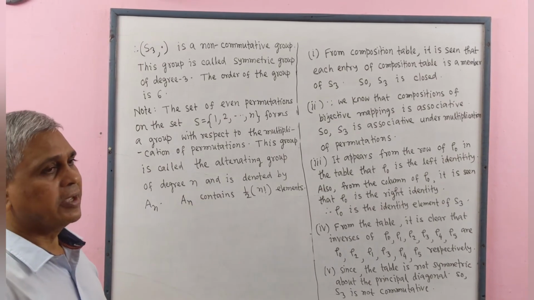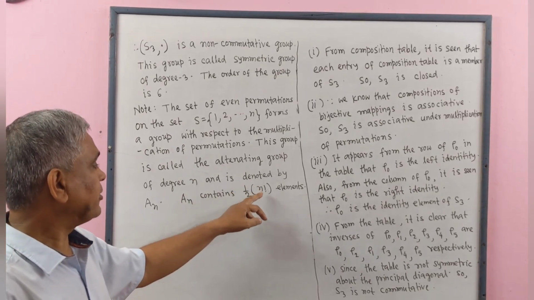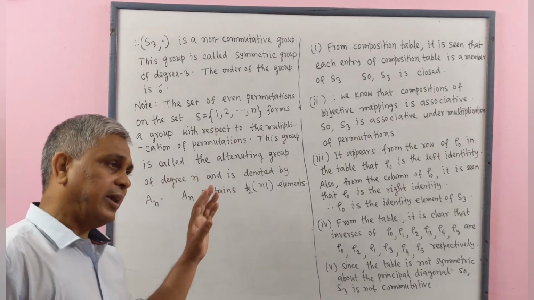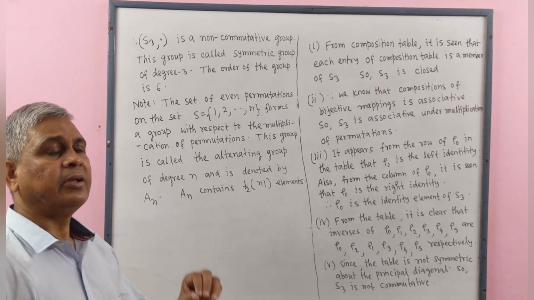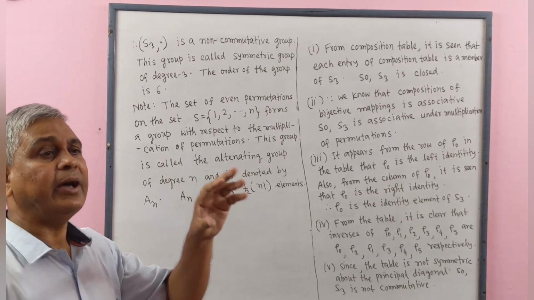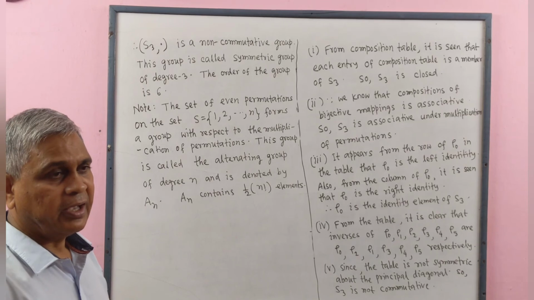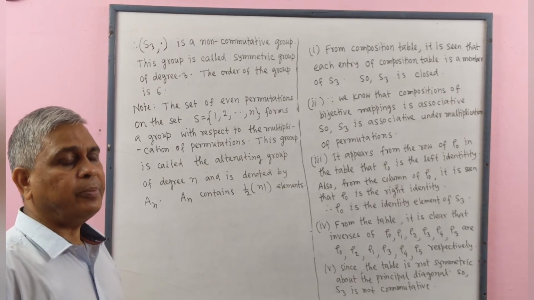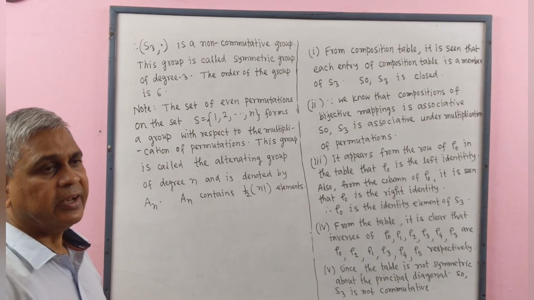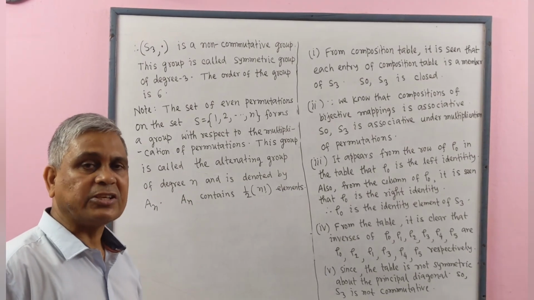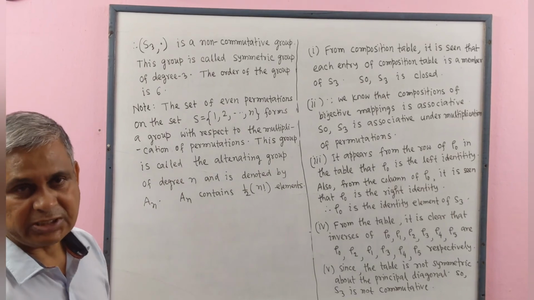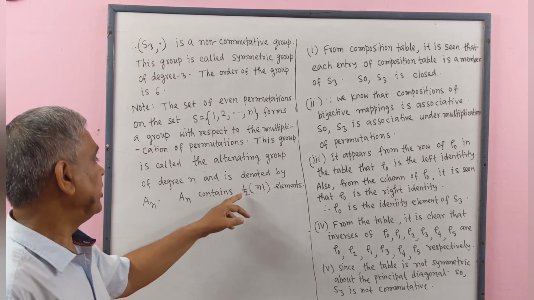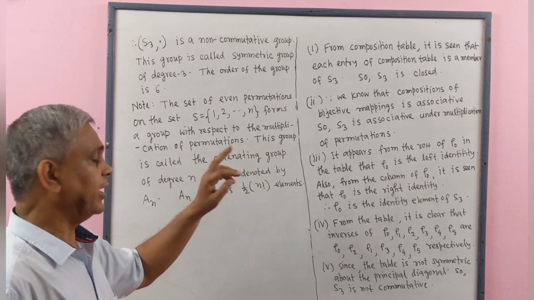An contains half multiplied by factorial n elements. Since Sn contains factorial n number of elements, and in the set of permutations, number of even permutations equal to number of odd permutations. Therefore, number of even permutations will be half into factorial n.